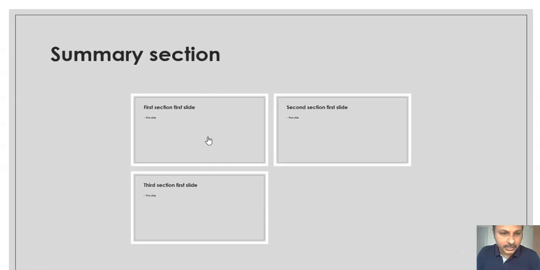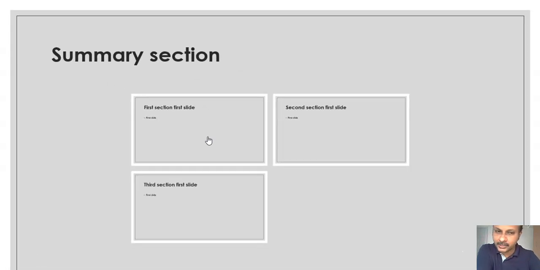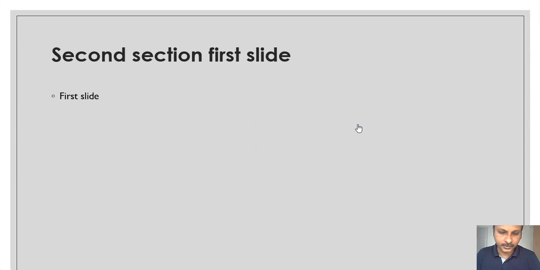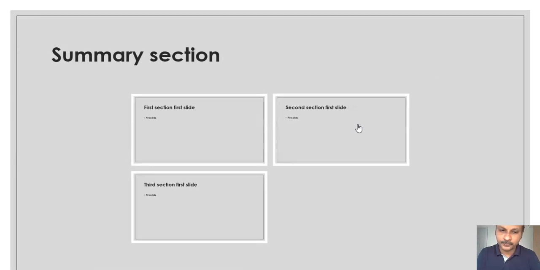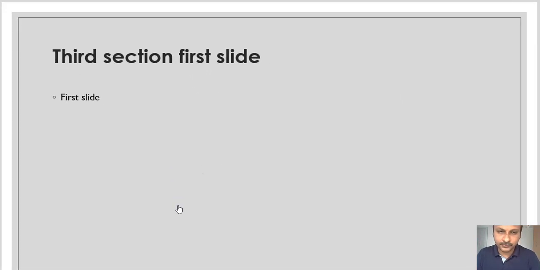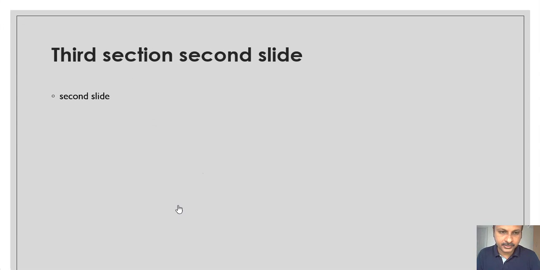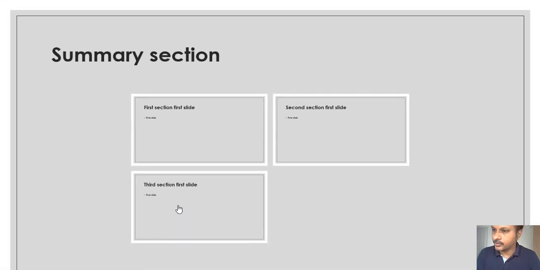After this, it will automatically zoom out back to the summary section. Now you can do the same for the second section, first slide, second slide, and you come back. Next, obviously, third section, first slide, second slide, zoom out.